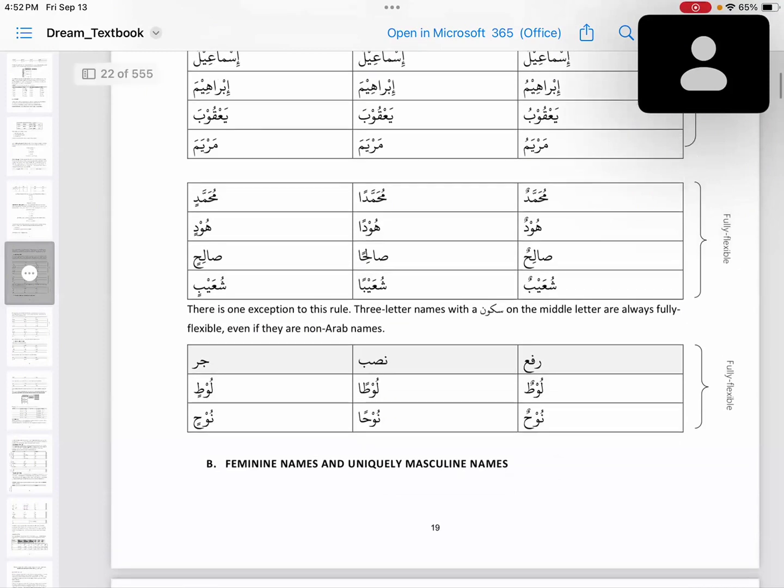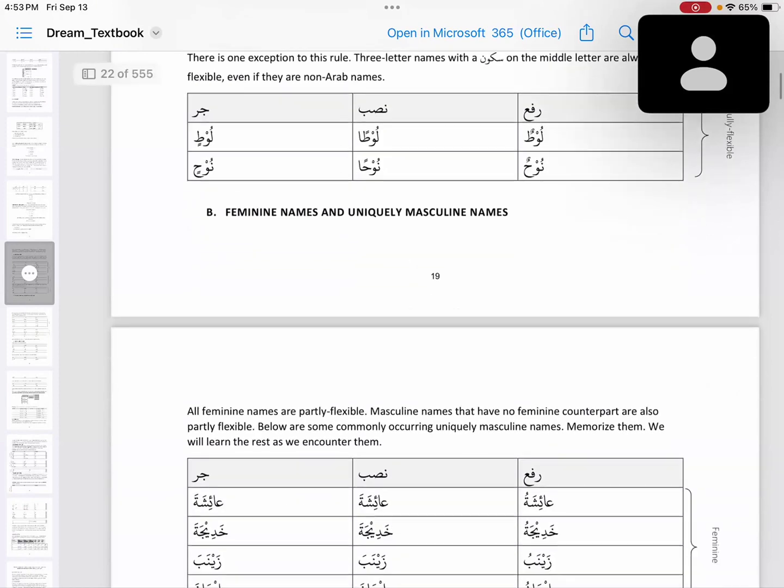Now, how did these have all three status and tanween? Nuhun and Lutun are not Arab names. So what happened here? There is one exception. 3-letter names with a sukoon on the middle letter will always be fully flexible, even if they are non-Arab names.